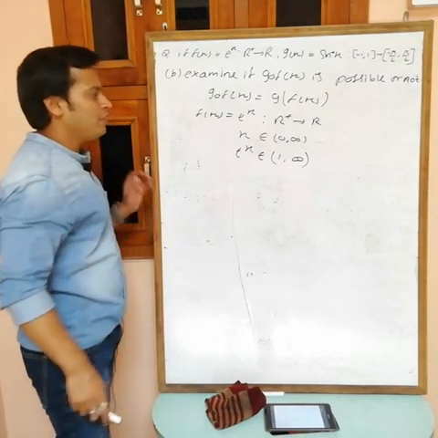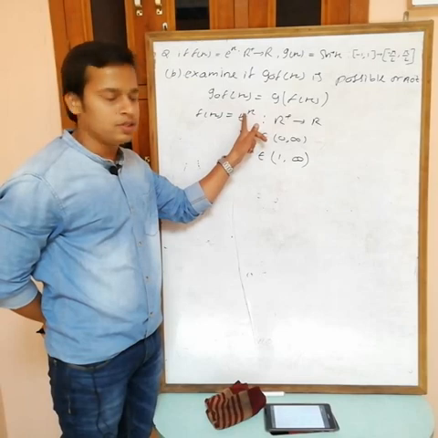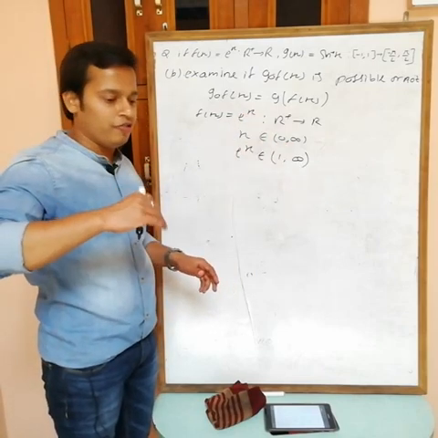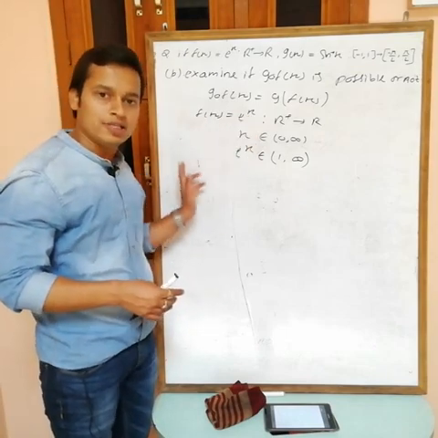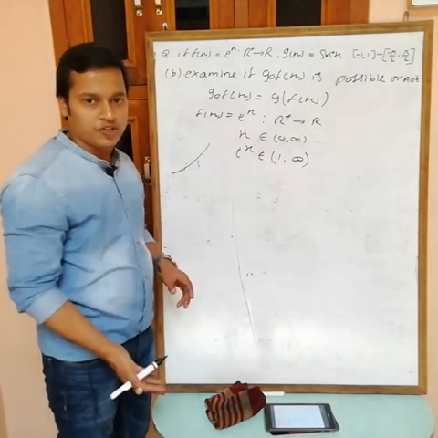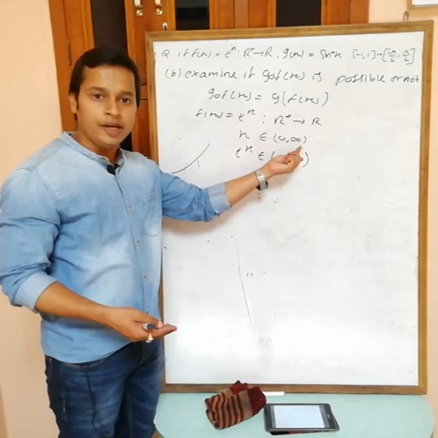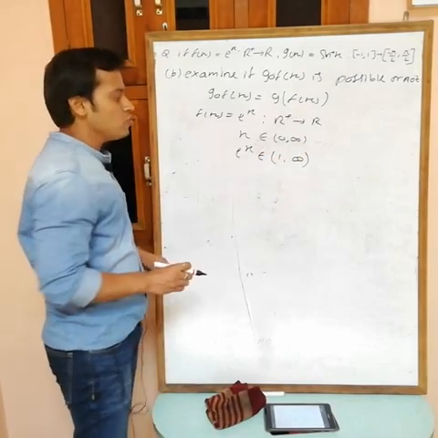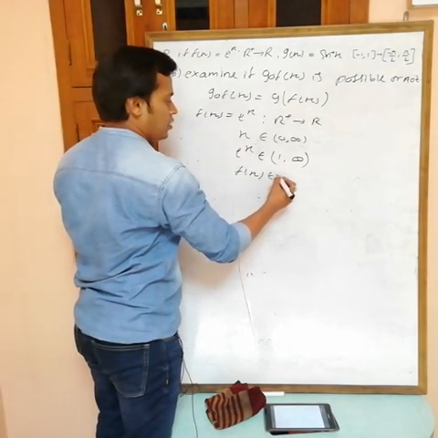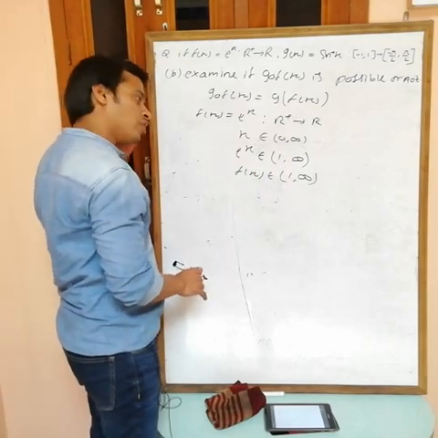Just simple: put the least value. If you put 0, e power 0 is 1, so the starting value is 1. Put infinity, e power infinity is infinity. Directly how can you find minimum to maximum? Because this is an increasing function, the exponential function, you will get the minimum value at the starting point and the maximum value at the end point. So e power x belongs to 1 comma infinity. So the range of f(x) is 1 comma infinity.